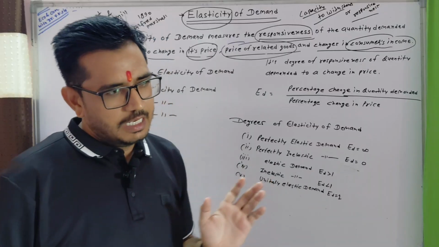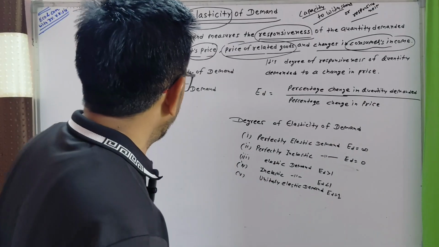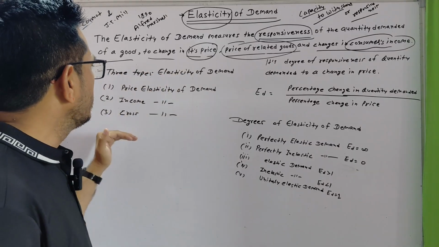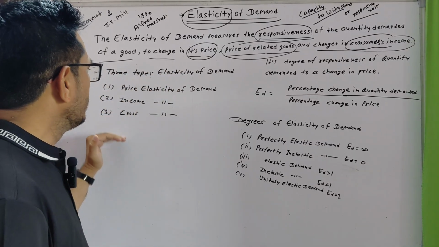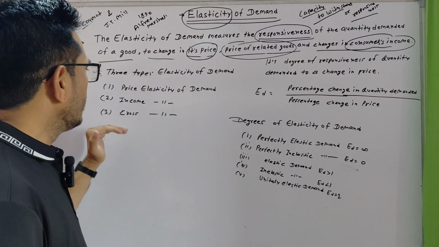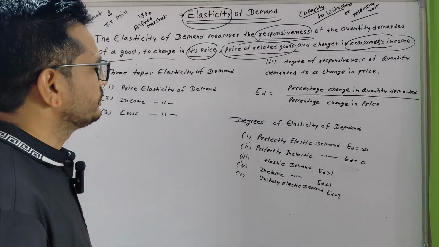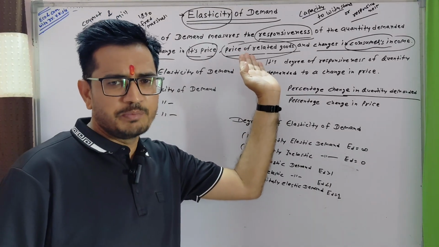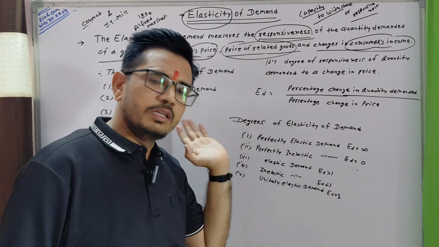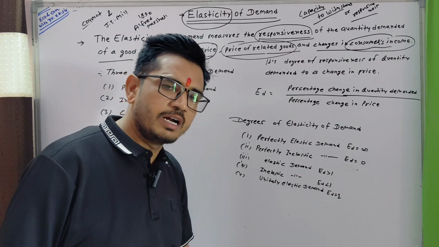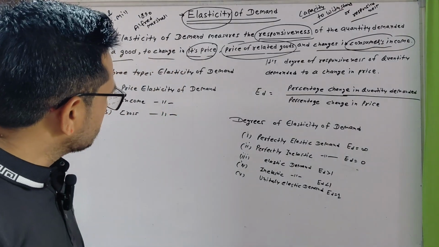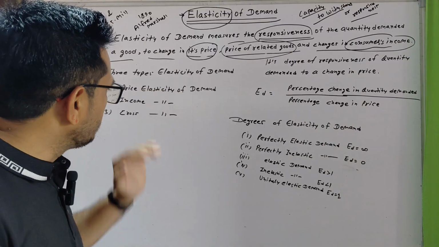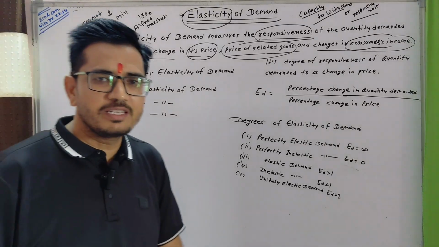After that, I want to say there are three types of elasticity of demand. First is price elasticity of demand, second is income elasticity of demand, and third is cross elasticity of demand. So let's talk about these three types. First is price elasticity of demand. What is price elasticity?